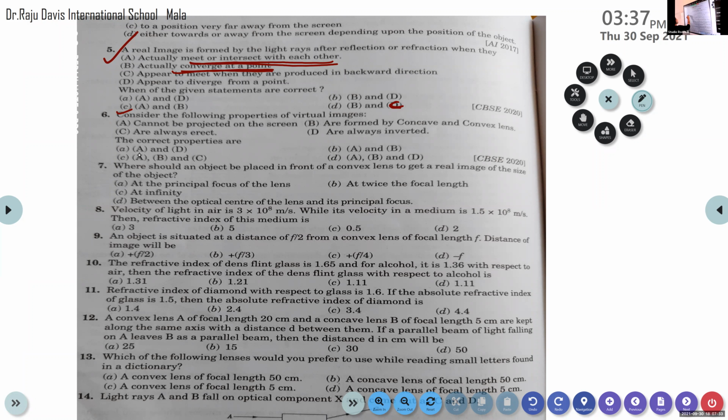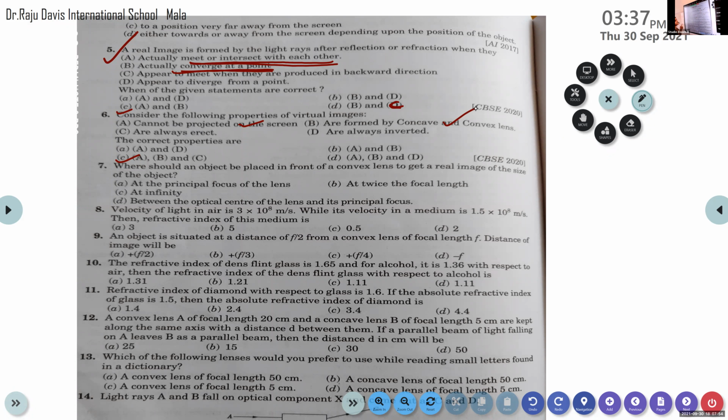Virtual images are the images which cannot be projected on the screen, so option A is right. Now option B. Virtual images can be formed by either concave or convex lens. It's right, so option B is also possible for virtual images.